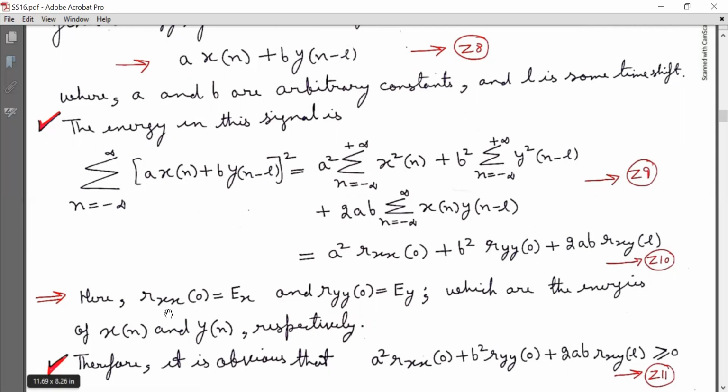Here R_xx[0], that is R_xx[l] evaluated at l equal to 0, is equal to Ex, and R_yy[0] is equal to Ey, which are the energies of x[n] and y[n] respectively. Therefore, it is obvious that a square R_xx[0] plus b square R_yy[0] plus 2ab R_xy[l] must be greater than or equal to 0. Mark it as equation Z11.